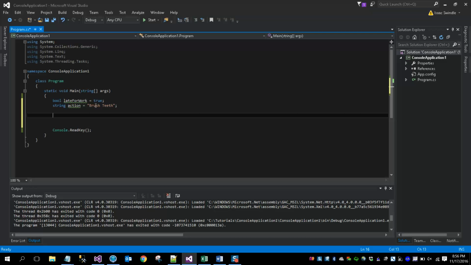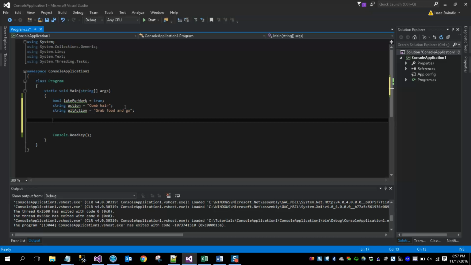Now this is probably not a great example. Let's go with comb hair. There we go. So, based on a condition, I'm going to decide whether or not I'm going to take an action. Then let's call this alt action, an alternate action, which is grab food and go.